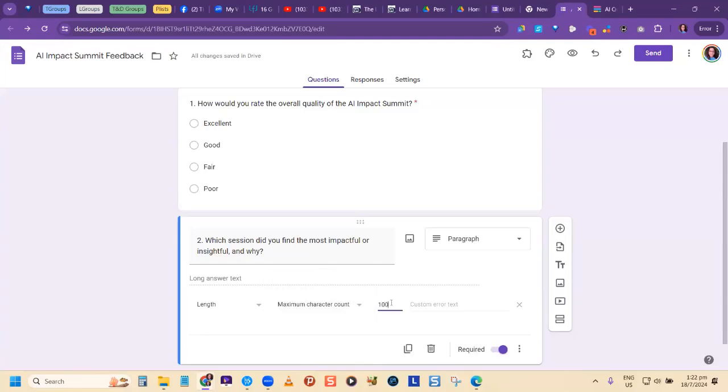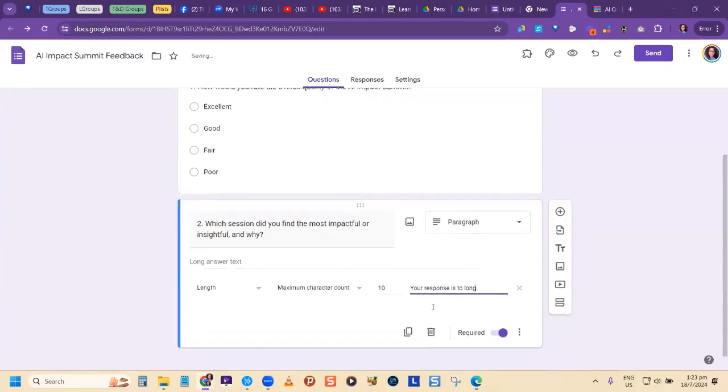Let's say I'm allowing them 100 characters. Here where it says some error text, you will put what you want to be there if they go against what your validation is, your response validation. So if they type in 101 characters, they will get this message. So I'm going to make it a bit shorter so we can test it. I'm going to say, your response is too long.